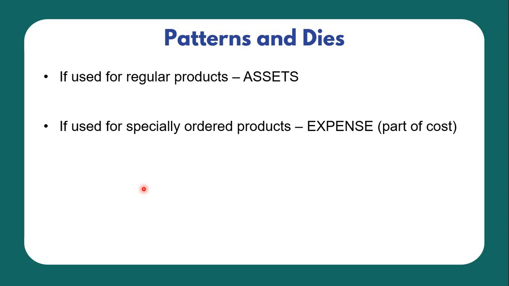Patterns and dies. These are, of course, molding patterns or dies. So how do we account for these dies? If used for regular products, then such patterns and dies shall be recognized as asset. But if used for specially ordered products lang, then it will be expensed immediately.